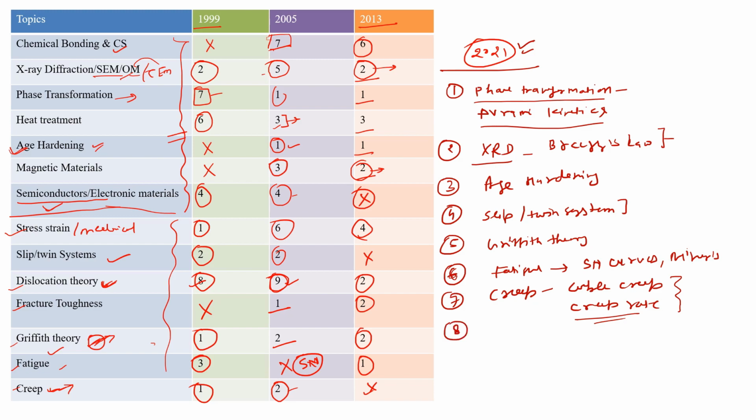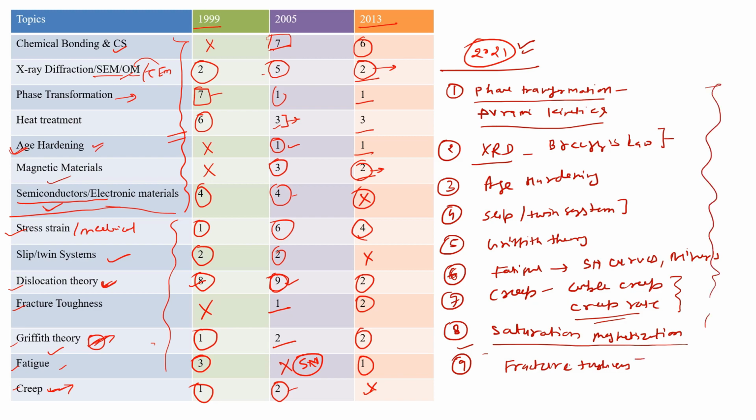And the other thing is that they may ask questions from magnetic material, on the saturation magnetization topic. Saturation magnetization is very important. You can cover this topic from the Raghavan book or from the Callister book itself. And one question from fracture toughness. So please include these topics in your study plan for preparation of GATE 2021.